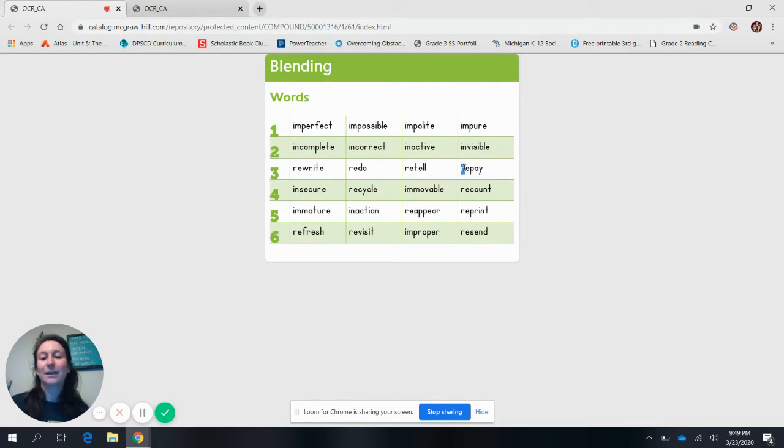And our last one in line 3, R, long E, re. Sound of a P, rep. Long A. What's the word? Repay. Good. Last line that we'll practice today, line 4.